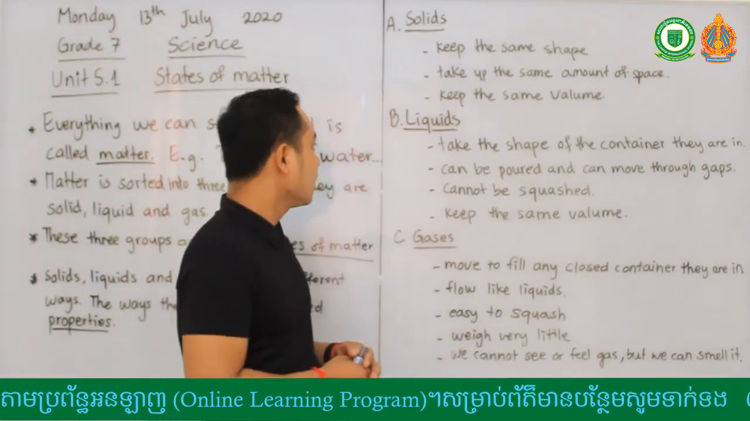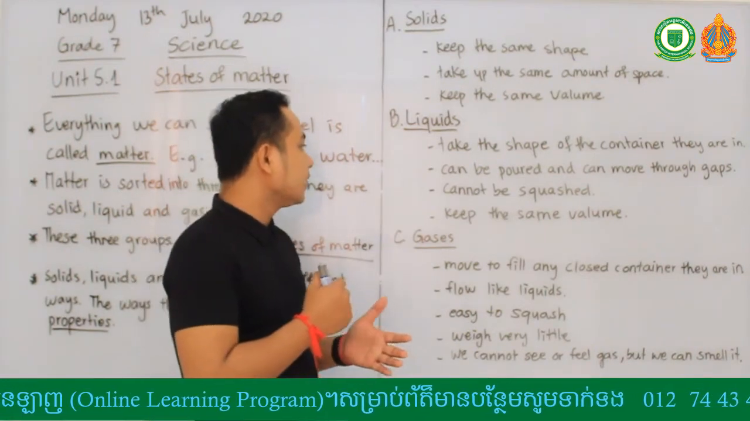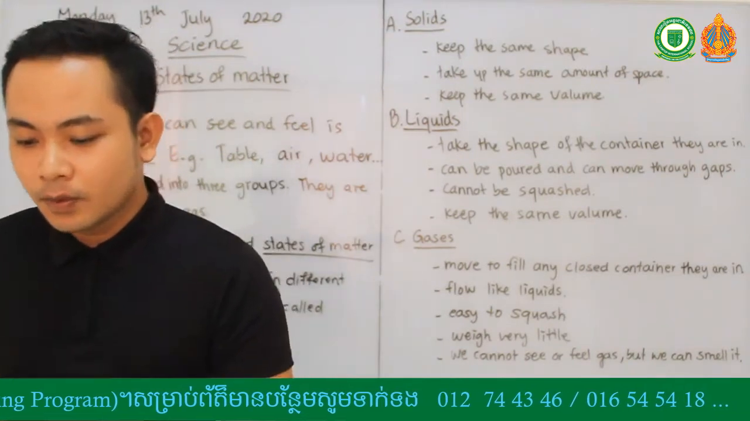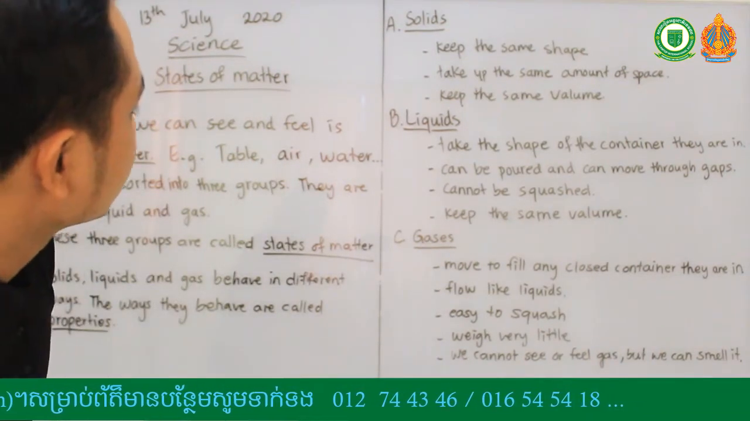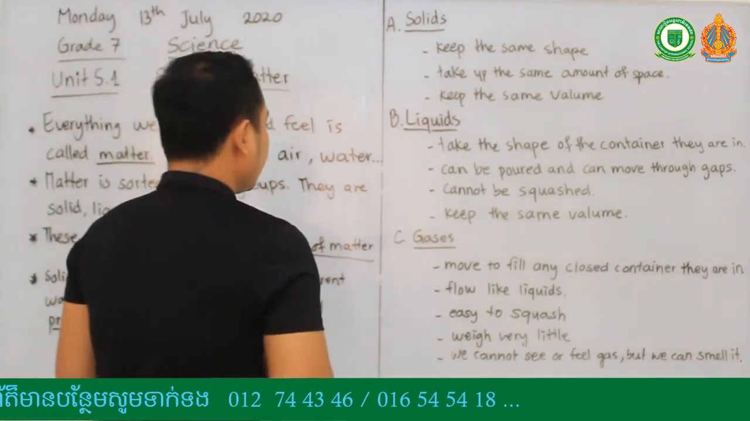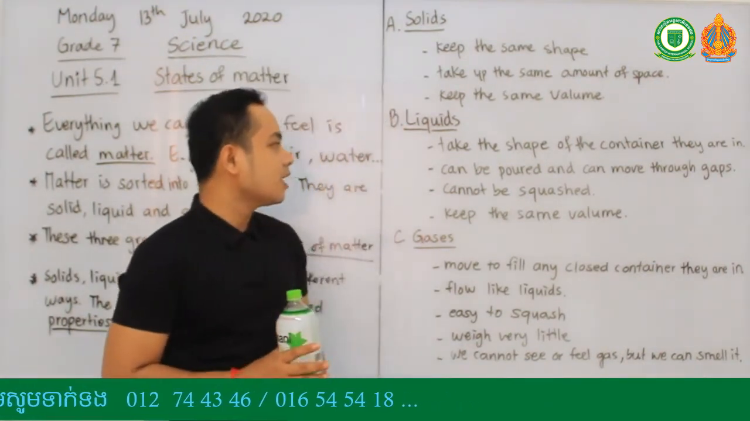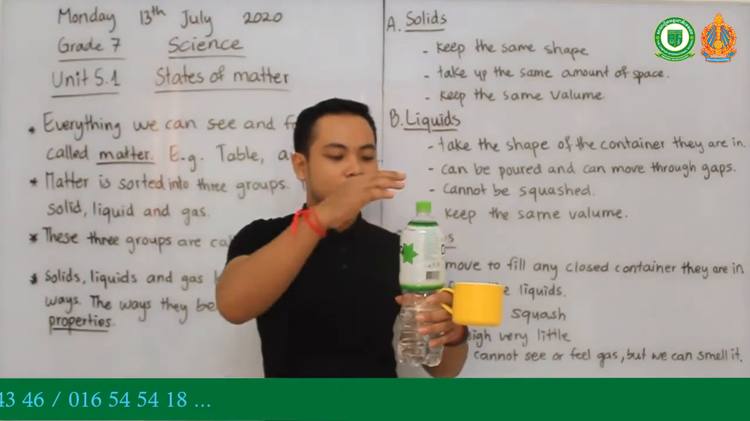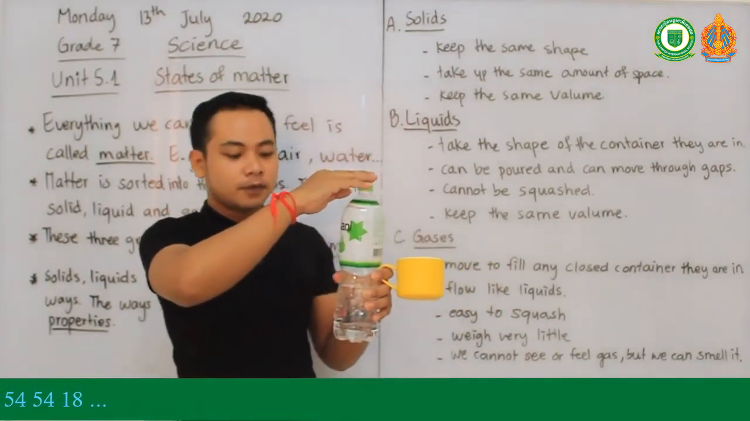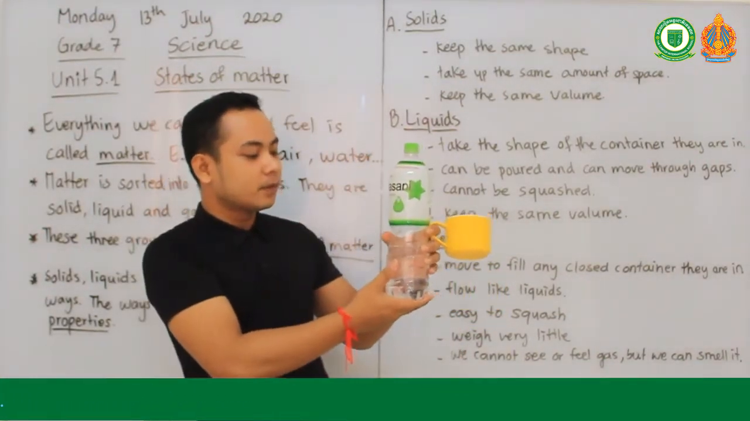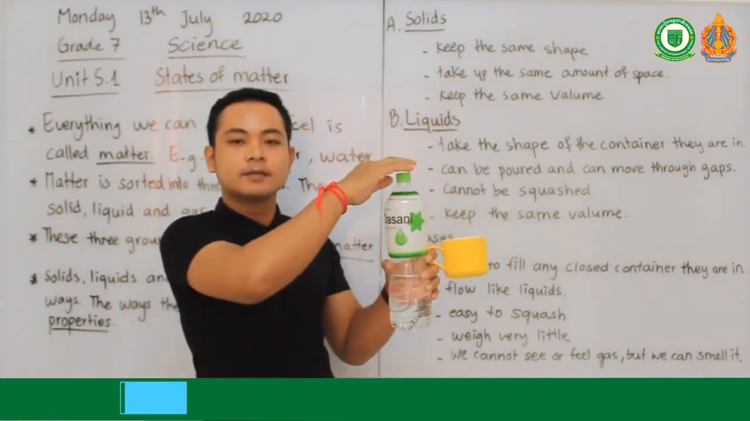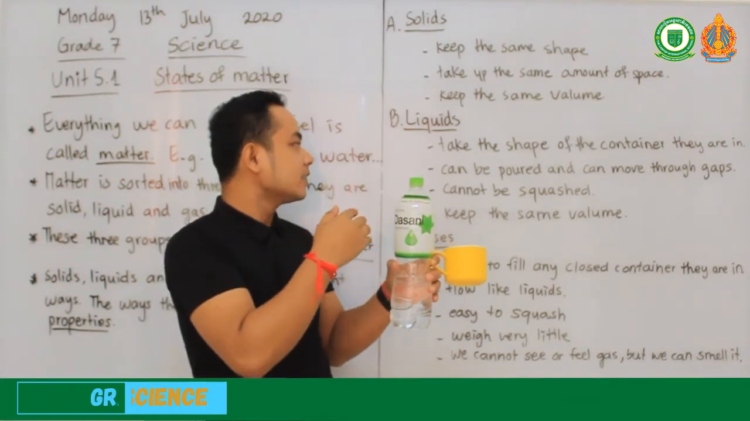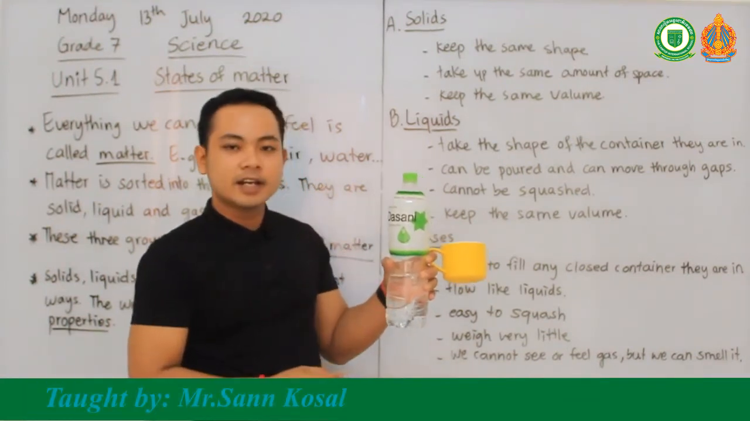In section B, we're talking about liquids. For liquids, we're referring to the water here. Liquids take the shape of the container they are in. When you fill water in this bottle, for sure you can see that the shape of the water is the shape of the bottle. So liquids take the shape of the container they're in.